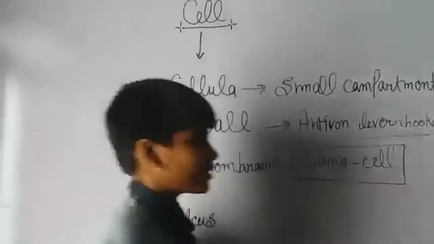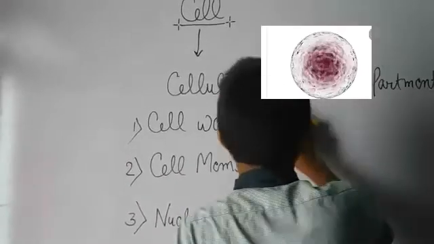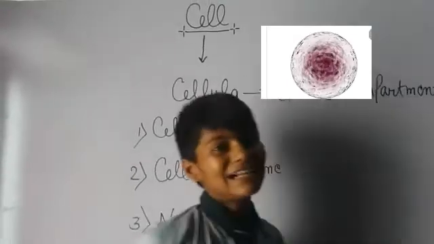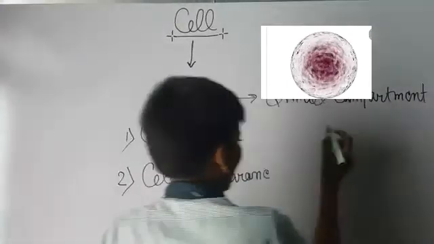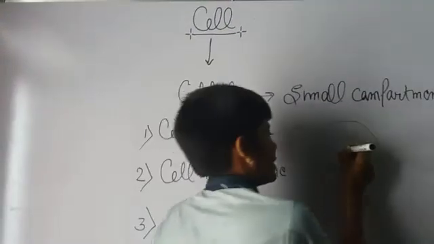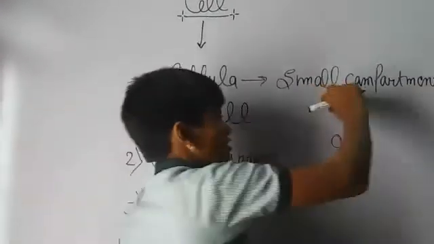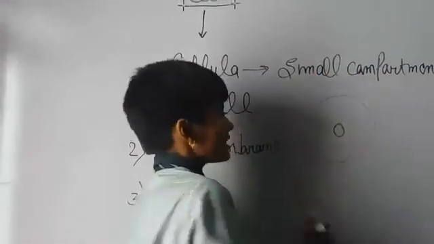Firstly, our first part is the cell wall. Let's discuss this with the help of a cell diagram. This is a cell, and here the nucleus is present. The cell wall is the outermost covering layer of the cell.